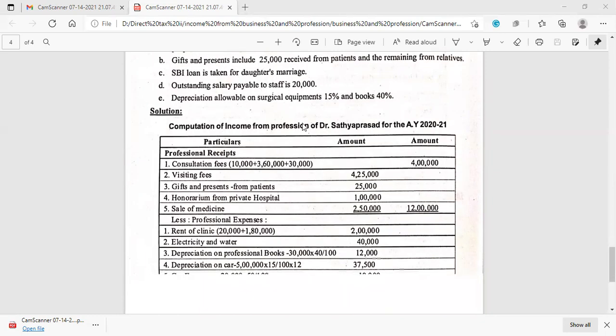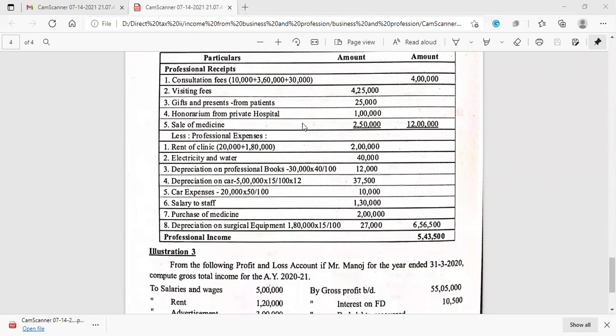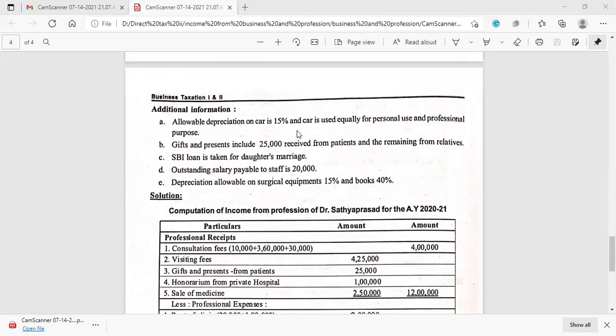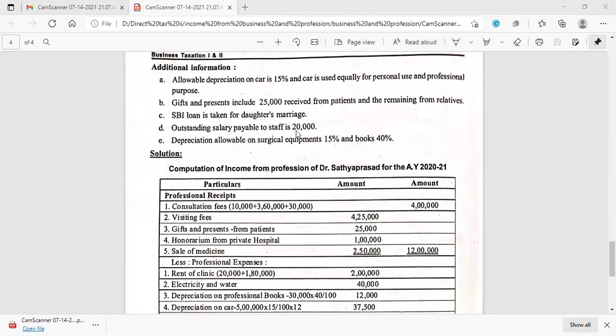This outstanding salary must be considered while considering the salary. Salary to staff they have given 1,30,000, and there is an outstanding salary of 20,000.